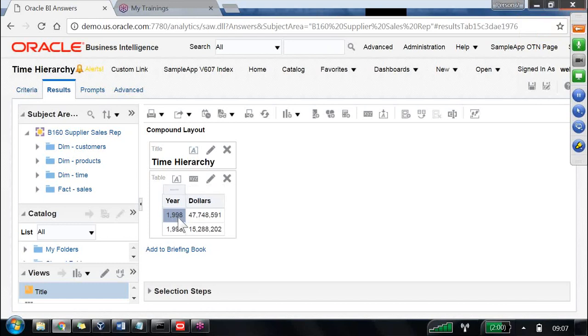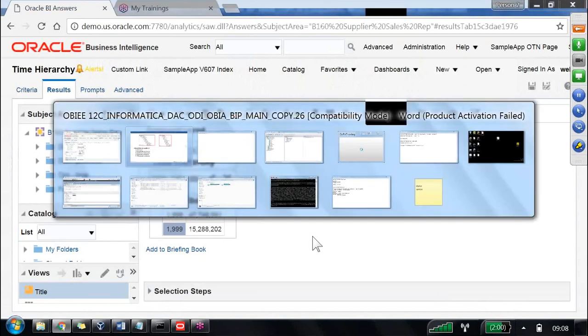After a few minutes, if I click on the year, it has to move to the quarter. And what is the color of this one? Black color or blue color? Black, right? After some time, we are going to see this color as blue. That means it is a hyperlink color. Now, let us go and try to create the hierarchy.